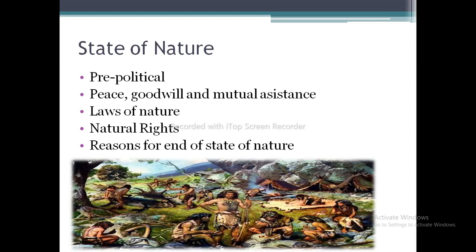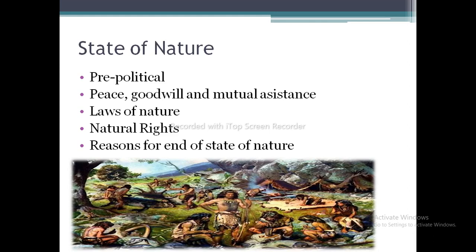Secondly, there were no impartial judges to explain clearly what were actually the laws of nature. And thirdly, there was no common authority who was able to enforce all those laws of nature. So these were the three inconveniences.